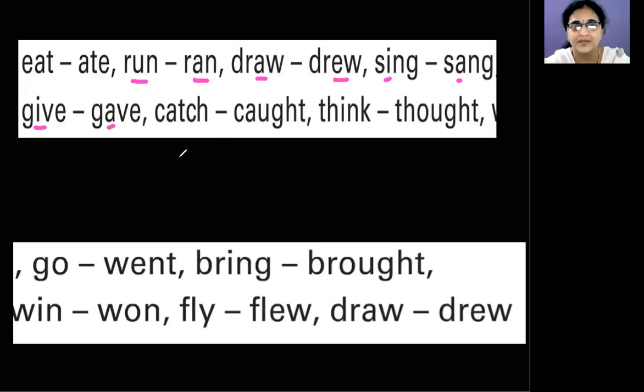But there are some words where the spelling changes completely. Catch, caught. Think, thought. Bring, brought. We have to remember all these verbs. For these kinds of verbs, there is no pattern. We have to remember them. Do you understand, children?